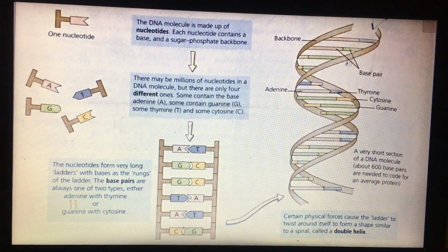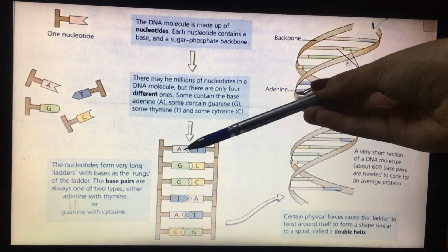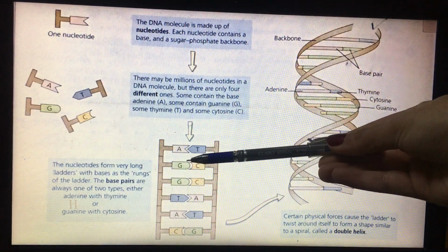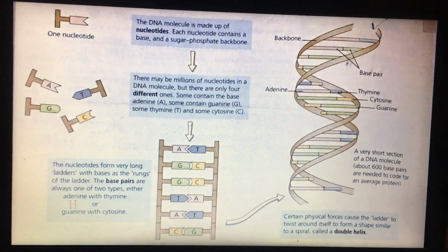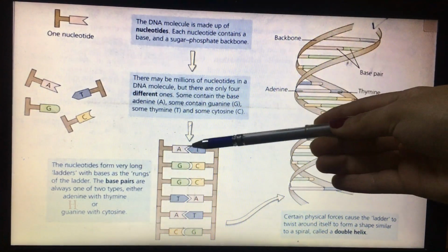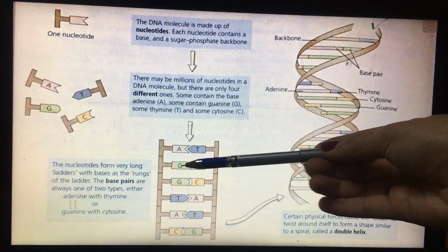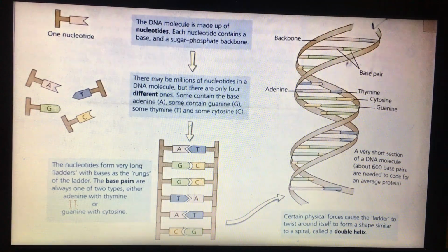But the base pairs are always one of 2 types: adenine with thymine, so all the time we find adenine with thymine, and guanine with cytosine. So A with T, and G with C.